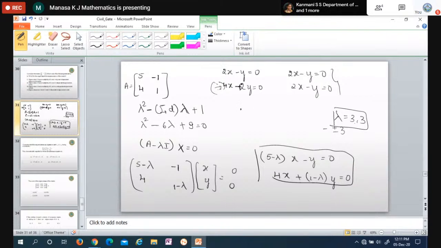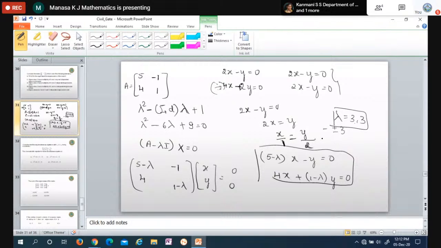So you are getting only one equation, or if you solve both, you will get the same answer. It is of no use. So only one equation, 2x minus y is equal to 0, or 2x is equal to y. You just cross multiply the coefficients. It is x by 1, here the coefficient is 1, equals y by 2, the coefficient of x is 2. And we equate it to some constant k to find the values of x and y.